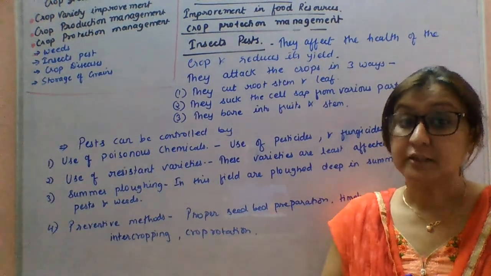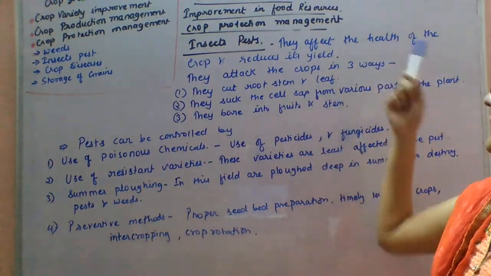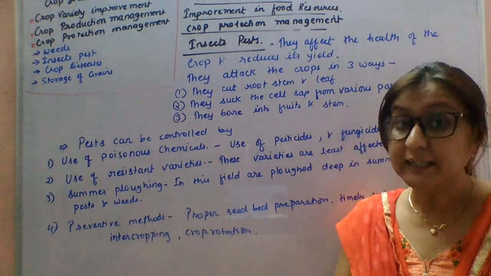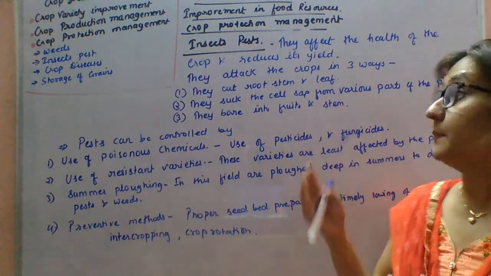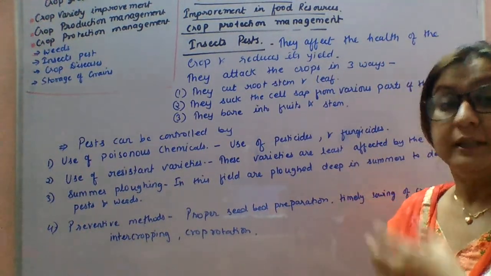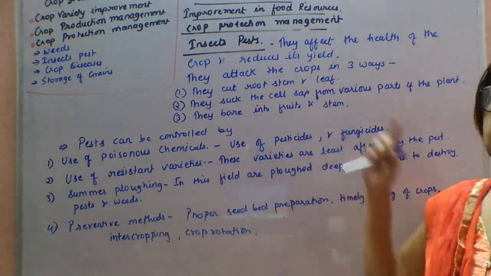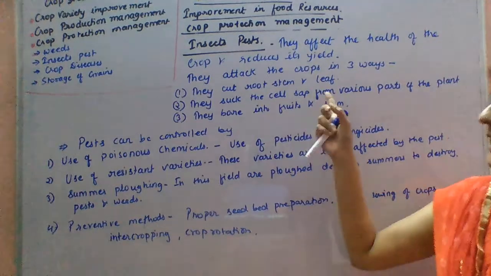Now the farmers have to protect their crops from insect pests. They affect the health of the crop and reduce its yields. So how do pests or insects attack the crop? They attack the crop in three ways. First, they cut the root, stem and leaf.